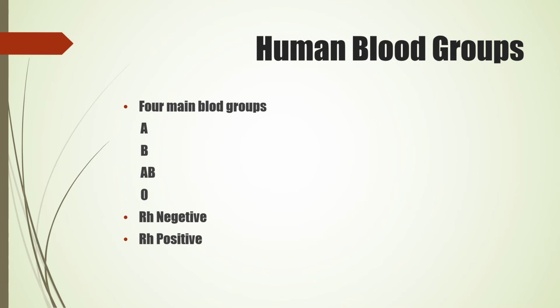Now, how come eight? That is first A positive, A negative. This will give 2. Same way B positive, B negative, once again 2. AB positive, AB negative, once again 2. And O positive, O negative will give 2. So four main groups, out of which each one is positive, one is negative. So accordingly we are having eight blood groups.